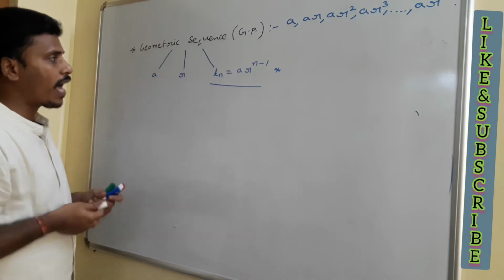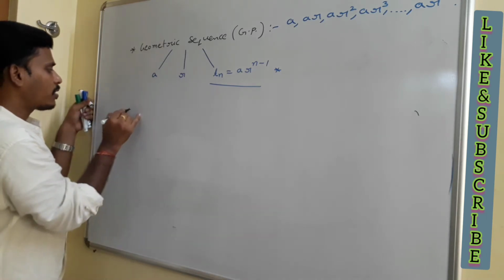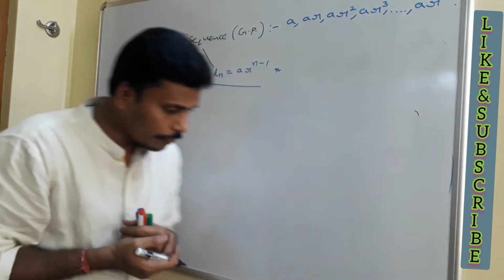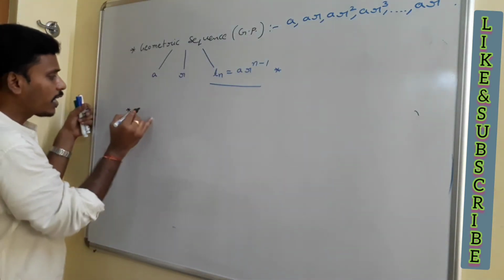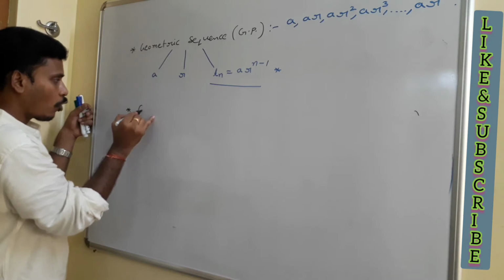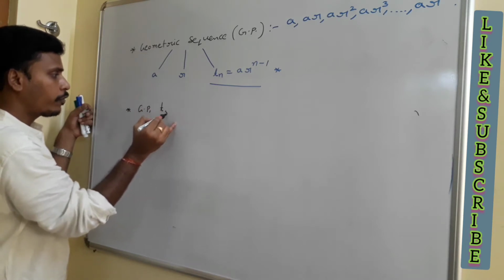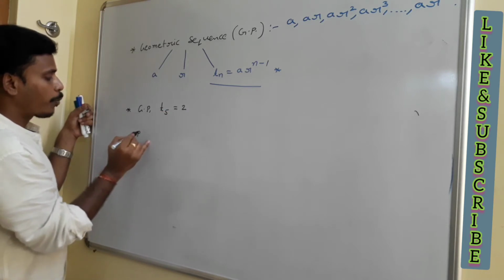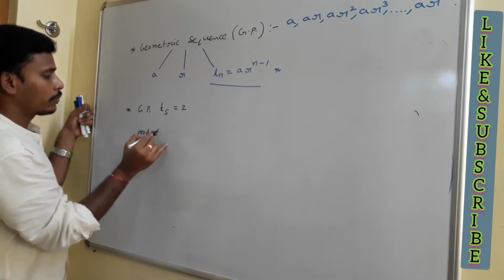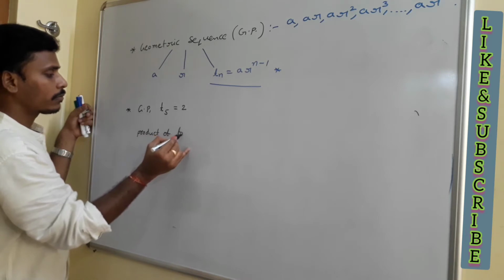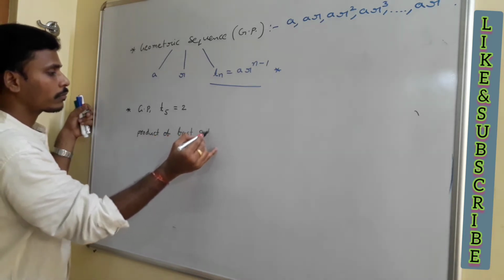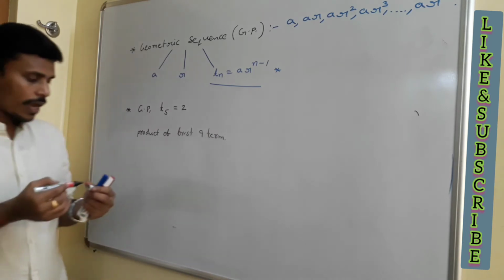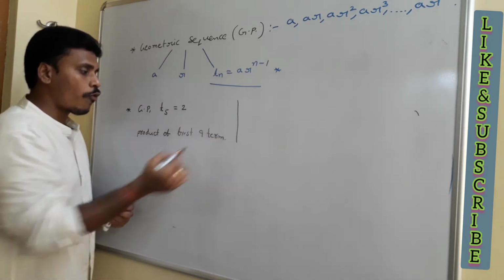For example, if I have a problem, right? We may face different problems. For example, I have a problem with me right now. For example, the fifth term. Given that for a geometric progression, the fifth term is given as 2. Then they ask you to find the product of the first 9 terms. Just have a look at this. Fifth term is 2 and they ask you to find the product of first 9 terms.